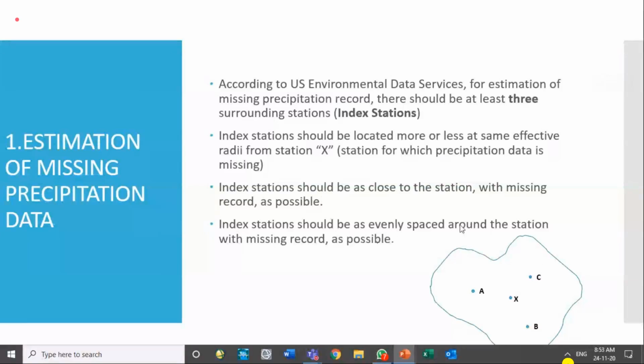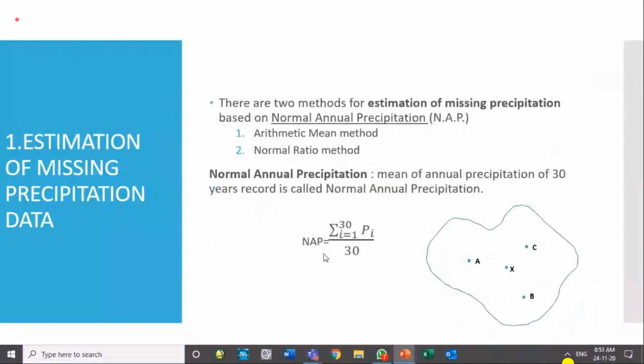Index stations should be as evenly spaced around the station as possible. It is not good practice if stations A, B, and C are all on the right-hand side, or all on the left-hand side, or all on the north or south side. They should be evenly, equally distributed around the station having missing data. So if you have the liberty of having many stations around a station with missing data, you will select at least 3 stations located on all sides, not only on one side. There are 2 methods normally used: one is the arithmetic mean method and the other is the normal ratio method.